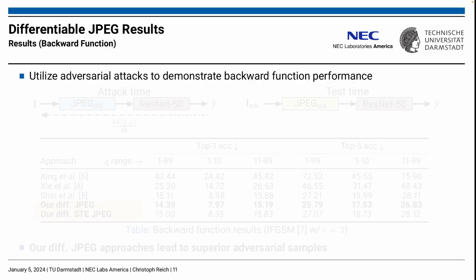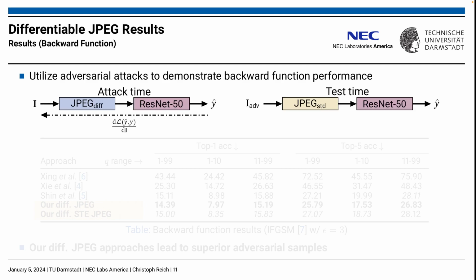While validating the forward function performance is straightforward, validating the gradients obtained by differentiable JPEG approaches is non-trivial, as we don't have a true gradient to compare against. As we are interested in providing gradients suitable for gradient-based optimization, we utilize adversarial attacks to demonstrate the backward function performance. In particular, we utilize differentiable JPEG at attack time to craft adversarial samples.